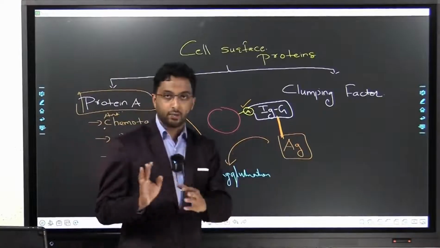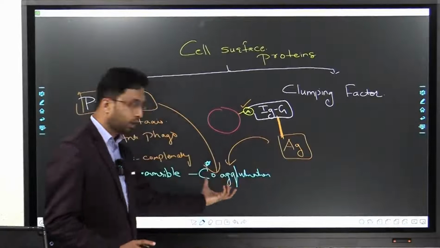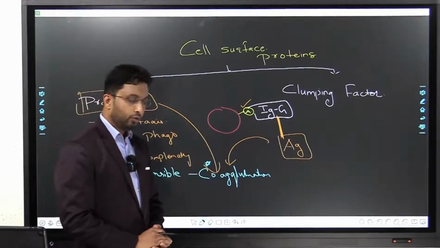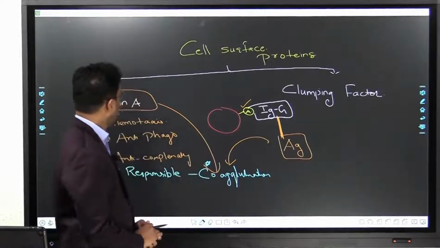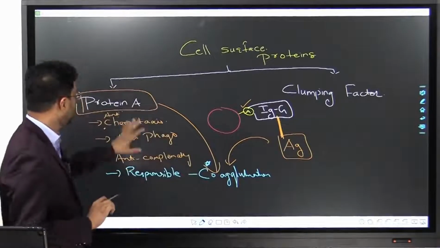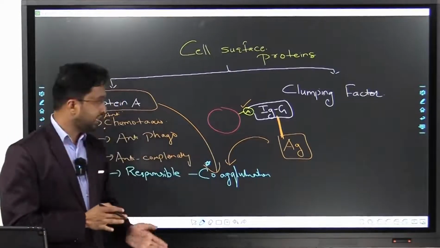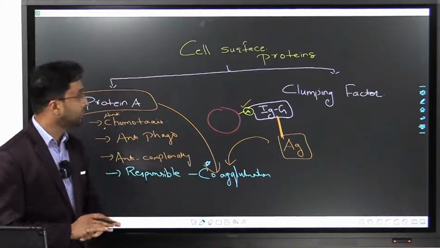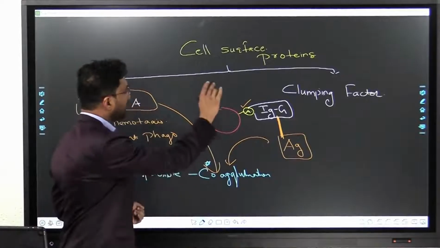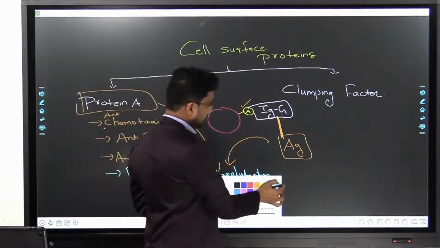Then it was reacted with another known antigen, and it formed a coagglutination product. The term coagglutination came there. So they'll ask you, which virulence factor is responsible? It is protein A. So AIIMS will ask you the same thing in a twisted way. NEET, most of the time, not always, they'll ask you directly. Now the second cell surface protein is coagulase. Have you heard of it?